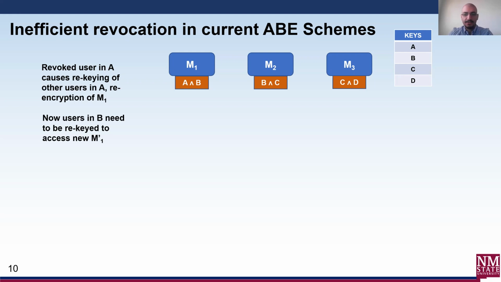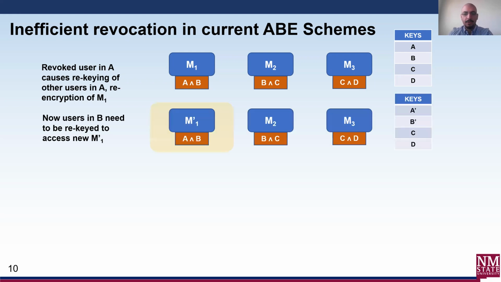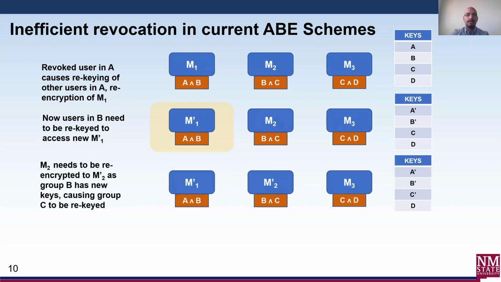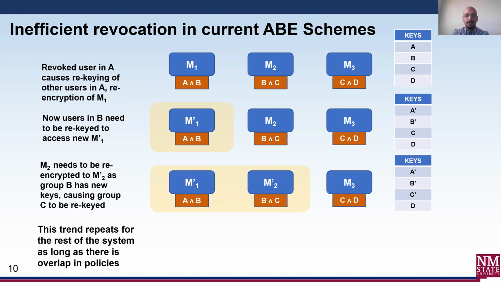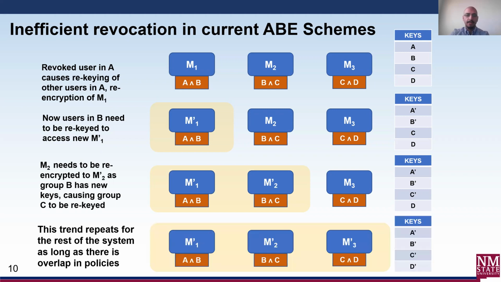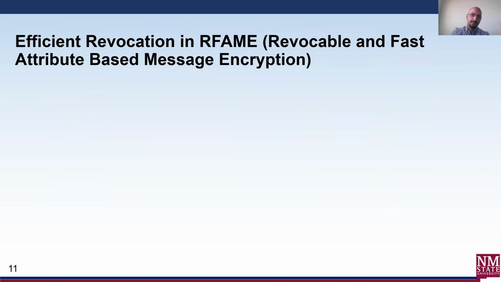At this stage, users in A and B can both access M1 prime, but users in B getting new keys requires re-encryption of M2. And this mirrors the earlier event from M1, requiring users in C to get rekeyed. This creates a domino type effect where a system with enough messages with overlapping policies would in effect cause the whole system to be rekeyed. Needless to say, this is highly inefficient.